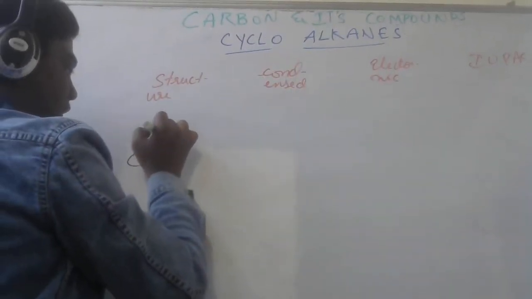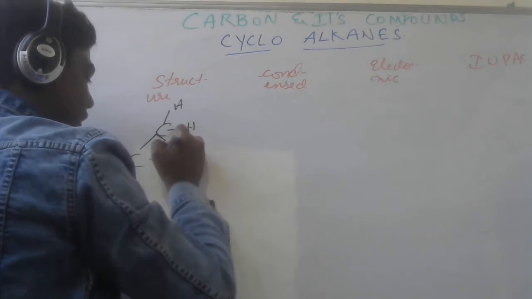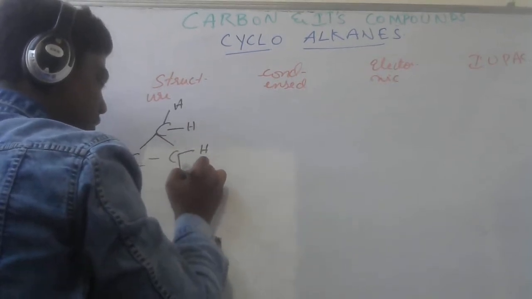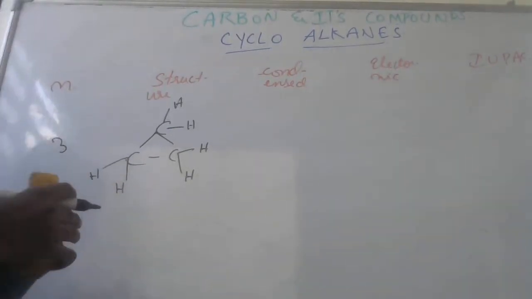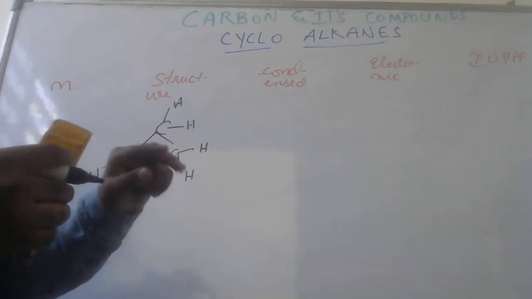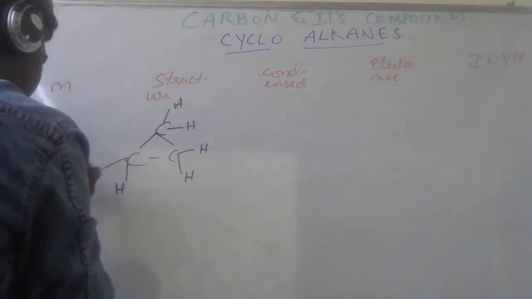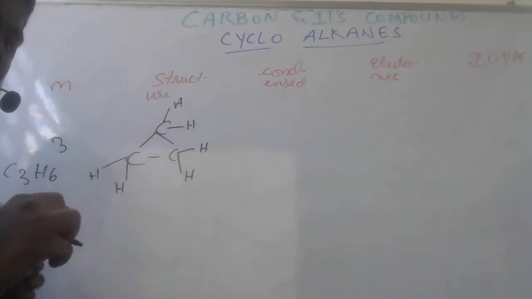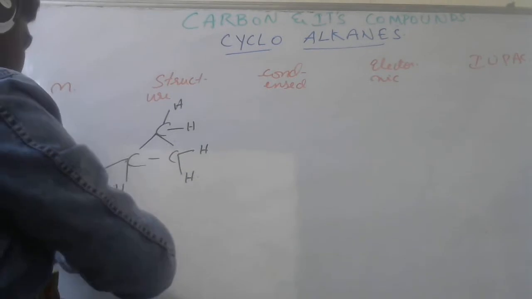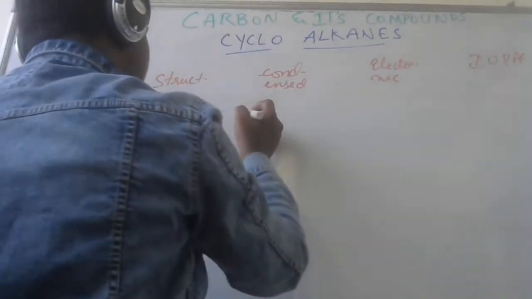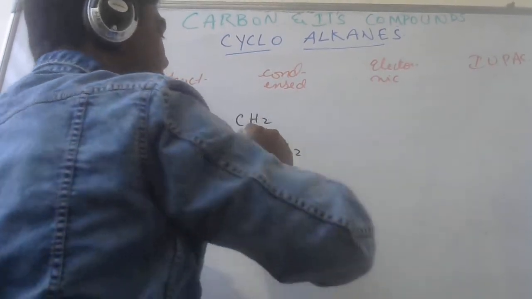Now this carbon has 2 bonds, so 2 more bonds are required for this carbon atom. Each carbon has 2 bonds and requires 2 additional bonds. So what is the compound? C3H6. This is the name of the compound because there are 3 C's, then 1, 2, 3, 4, 5, 6 hydrogens. Let us give the general formula at the last after writing for 3 and 4. Then the condensed form would be CH2, CH2, CH2. This is the condensed form.